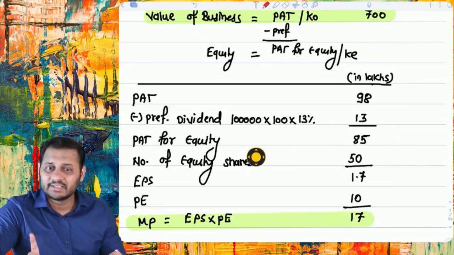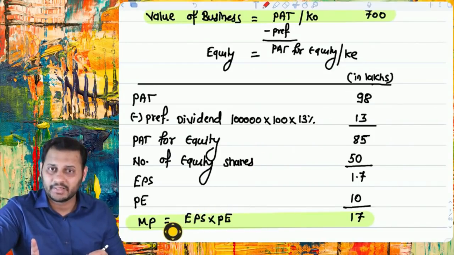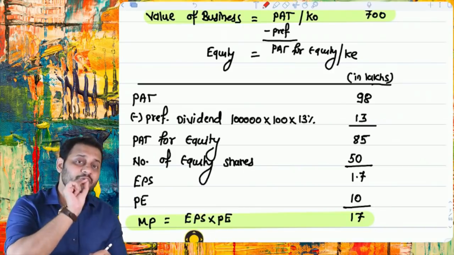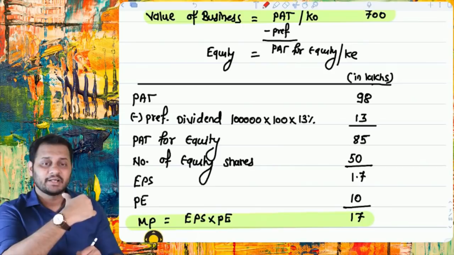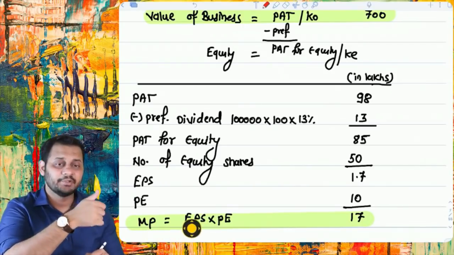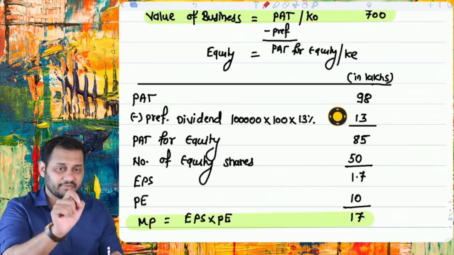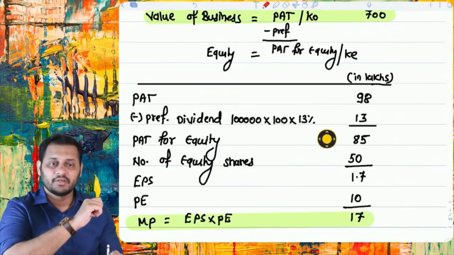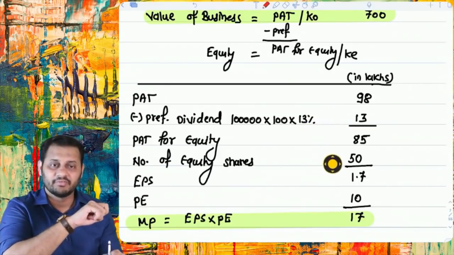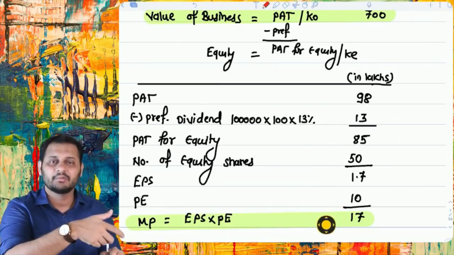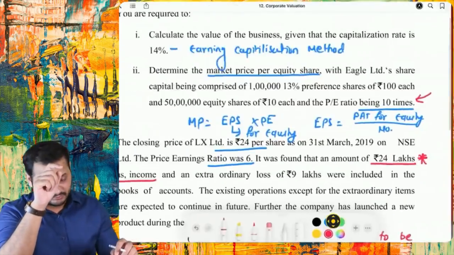Why was this necessary? Because we have to calculate the market price, and the formula is EPS multiplied by PE ratio, and EPS should be the earnings per share to the equity shareholder. Because market price is also of the equity shareholder, EPS should also be of the equity shareholder, and for that purpose we had to deduct the preference dividend. Profit after tax for equity was 85. Then we divided it by the number of shares and arrived at the EPS. EPS multiplied by PE ratio will be the market price. That's it.